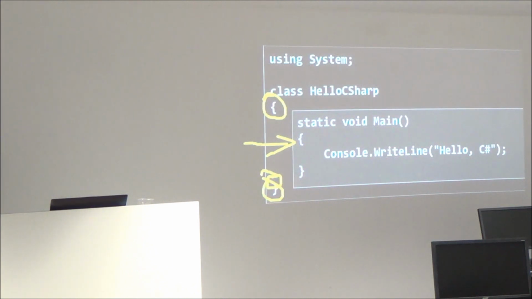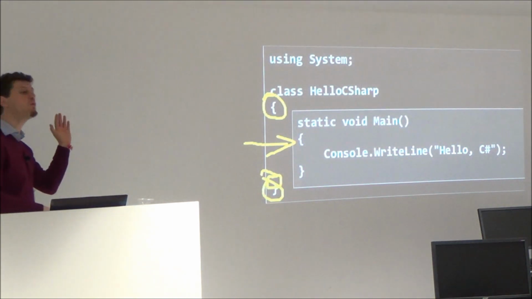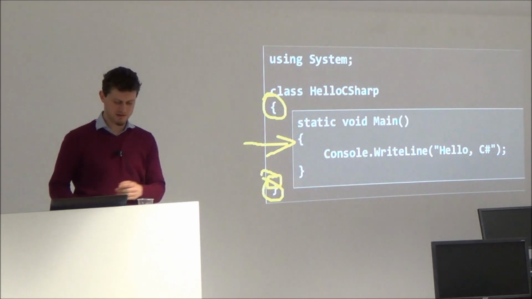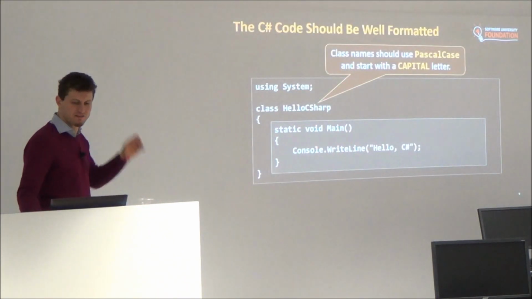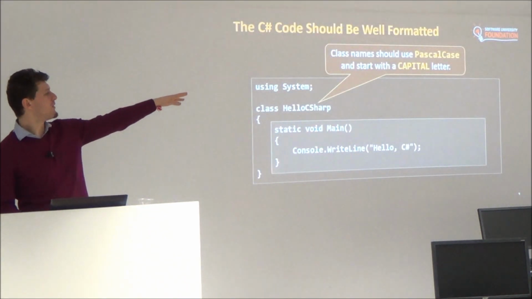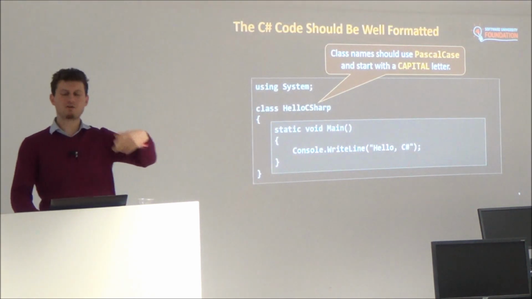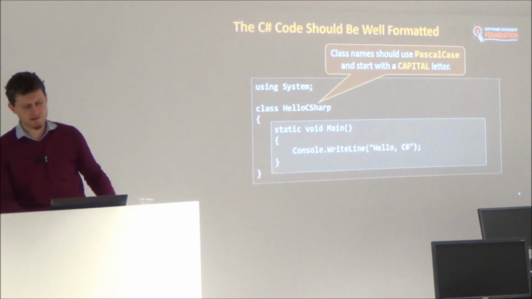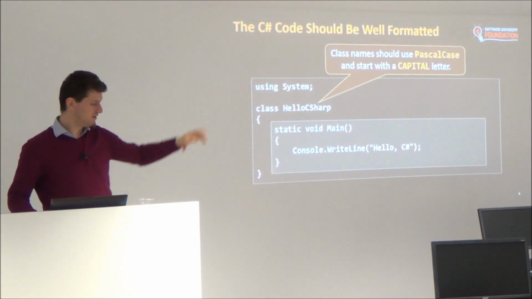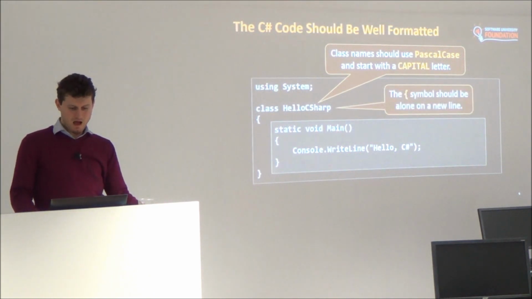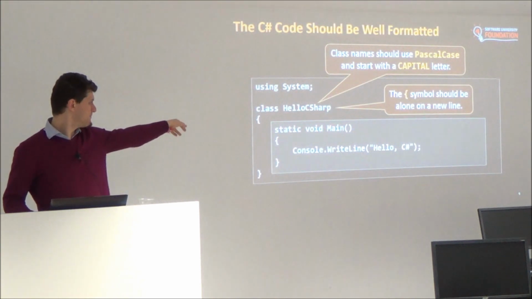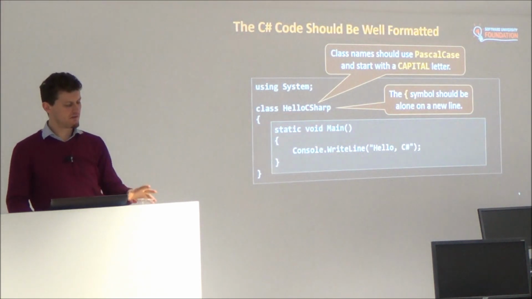Not with a single space or two spaces, but with one tab, the tab key. Okay? Please use Pascal case: the first letter capital, the rest smaller, and the next word starting with a capital. This bracket stays on the next line.